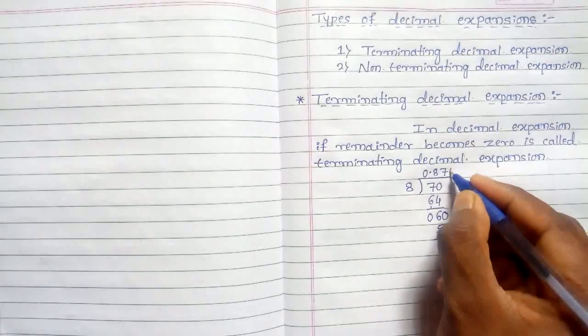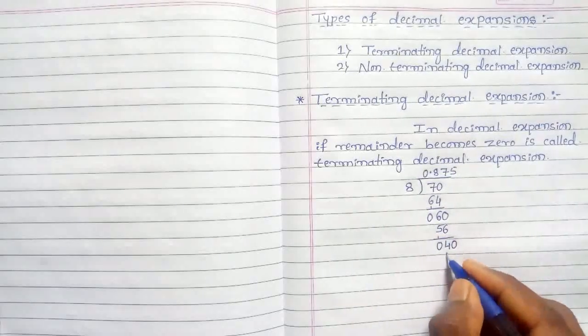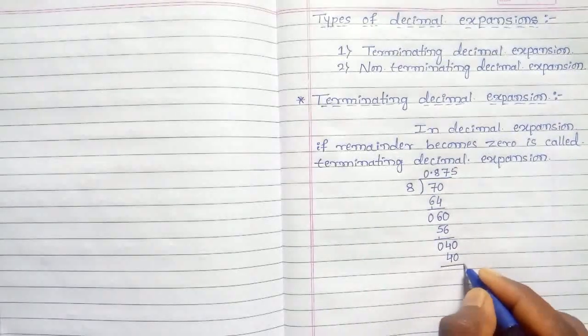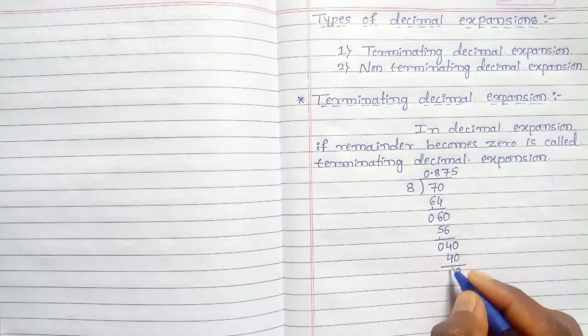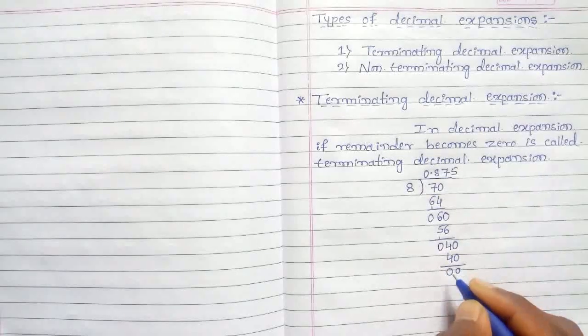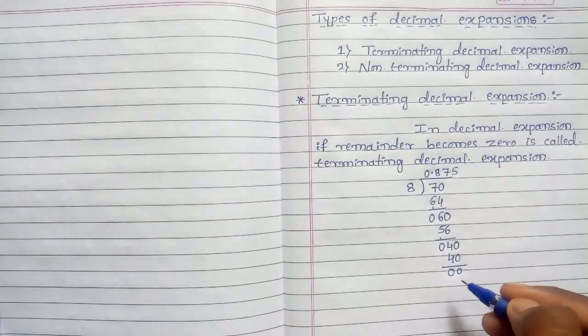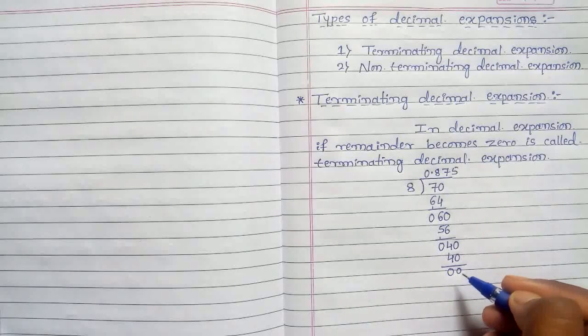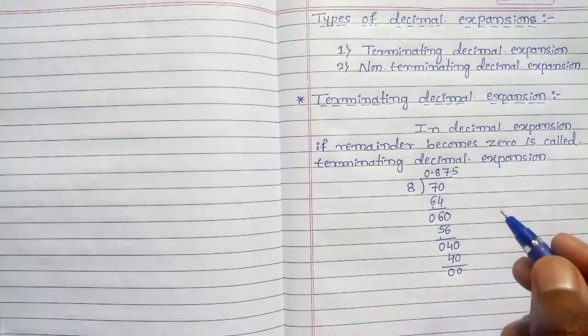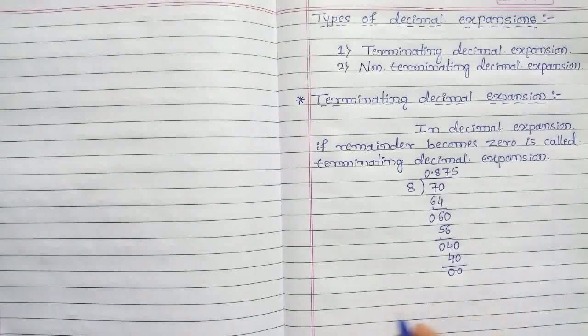8 fives are 40. Then 0 minus 0 is 0, 4 minus 4 is 0. Then here the remainder is 0. Therefore, it is a terminating decimal expansion.